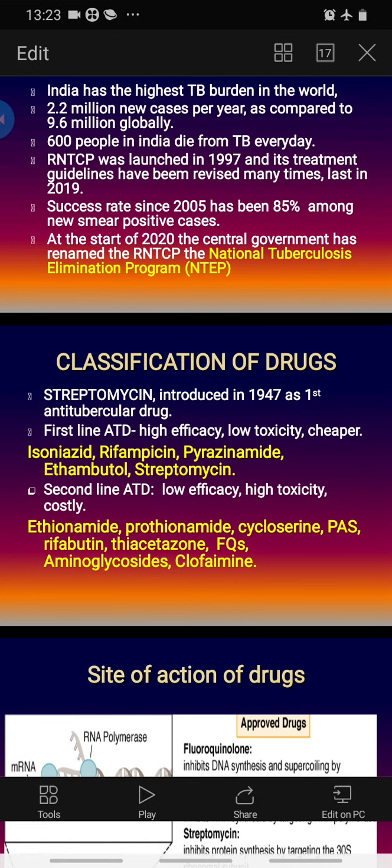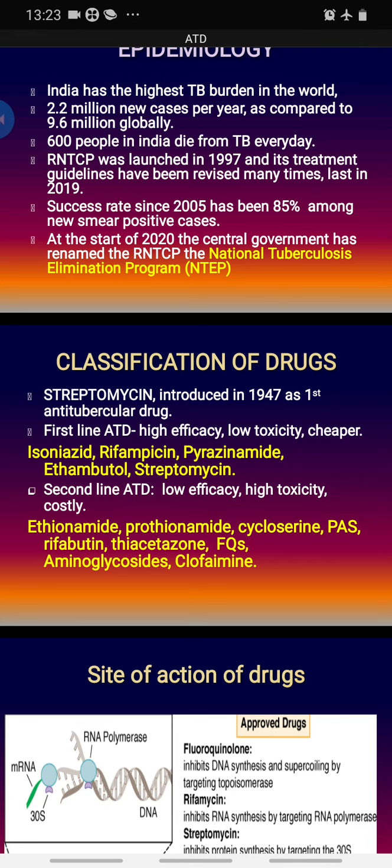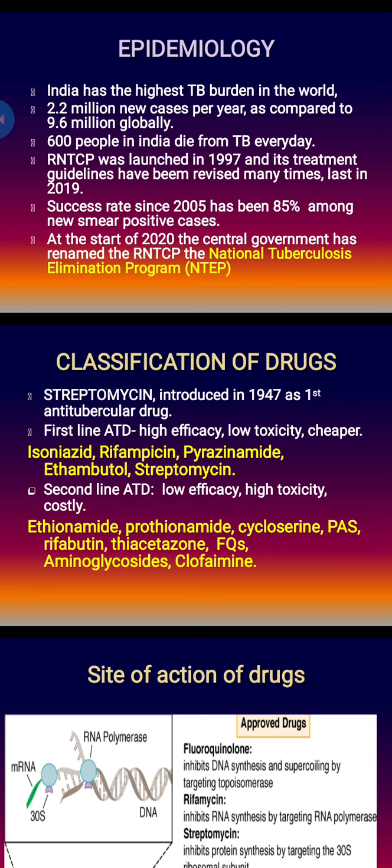Classification of the drugs is very important for your exam purpose. If you look back into history, streptomycin was introduced in the year of our independence, 1947, as the first antitubercular drug. Its use has now decreased, because streptomycin was a useful drug, but it needs daily injection for tuberculosis control. So now we have a few first line drugs and a few second line drugs.